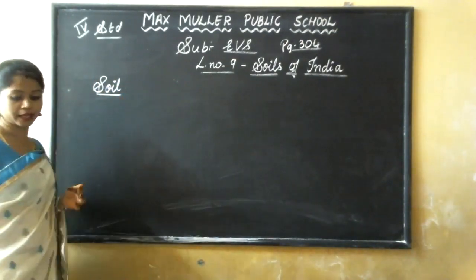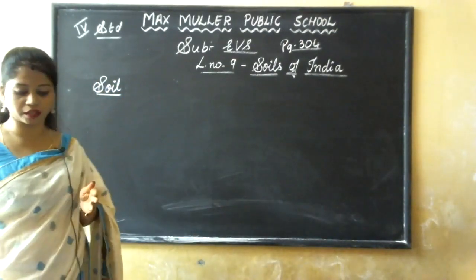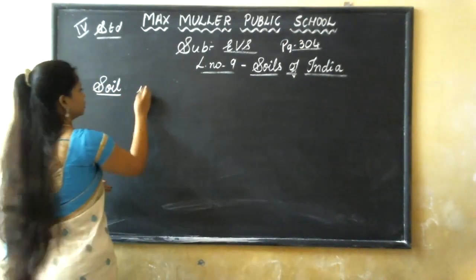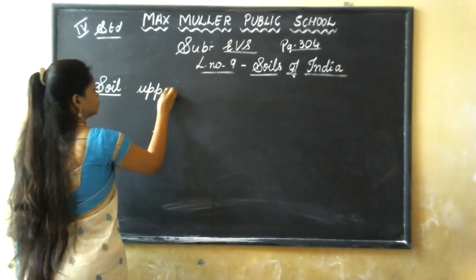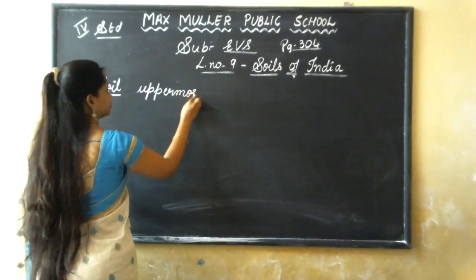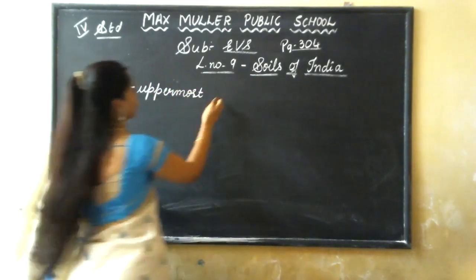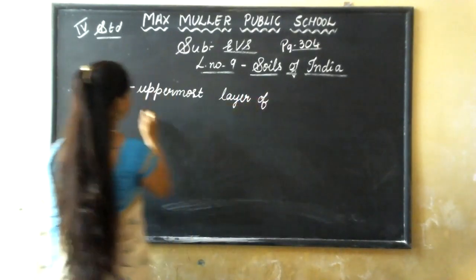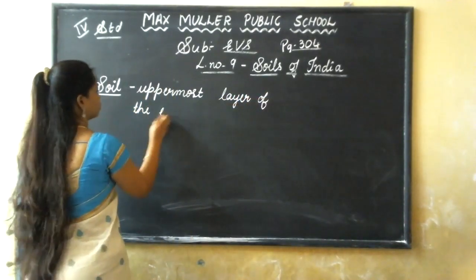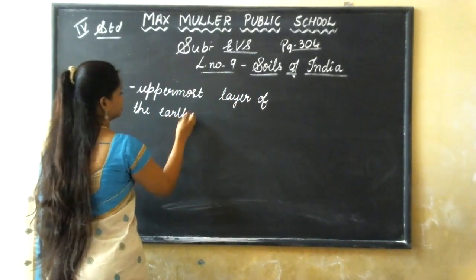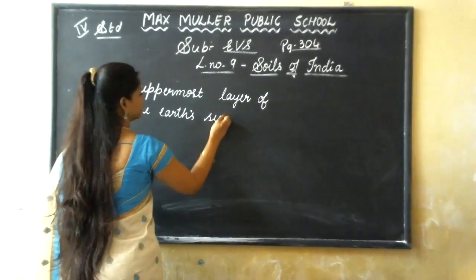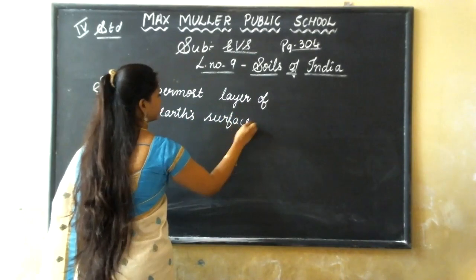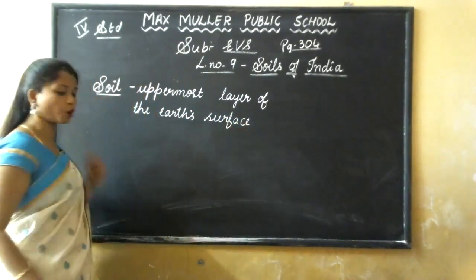The uppermost layer of the earth's surface is called soil.